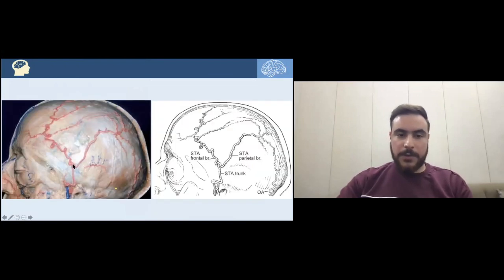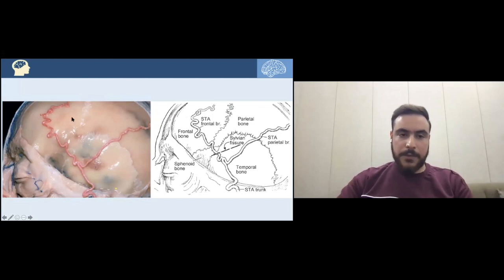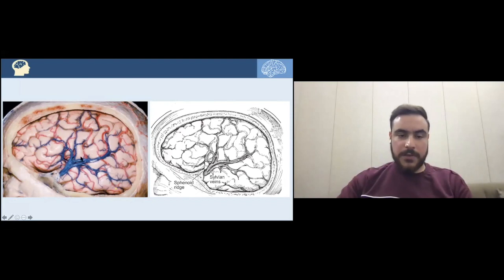First, we have to localize the superficial temporal artery and its two terminal branches, the frontal and the parietal branch. And after removing all the muscles and the subcutaneous tissue, we are left with the superficial temporal artery, with its two terminal branches on the skull. After doing a craniotomy, we are exposing here the Sylvian fissure, and